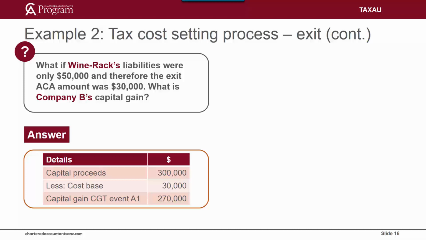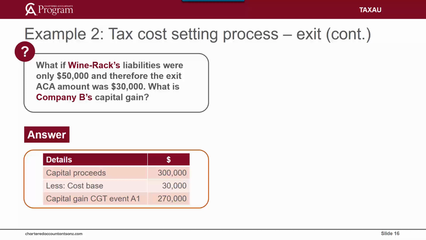The purpose of the exit ACA calculation is to determine the cost base of the shares held by Company B in WineRack. If the exit ACA amount is positive, then there are no additional CGT events that need to be considered. The only CGT event is CGT event A1 for the disposal of the shares.